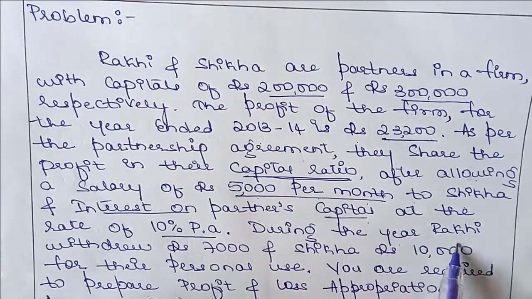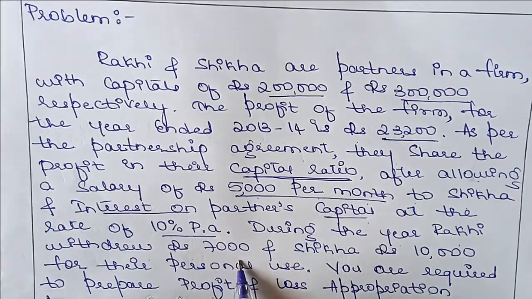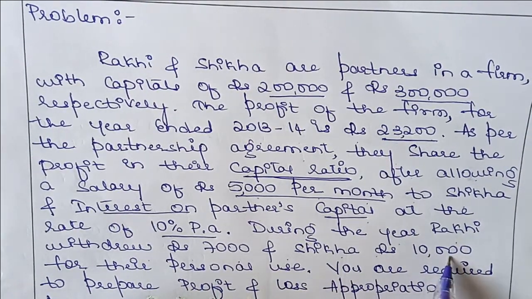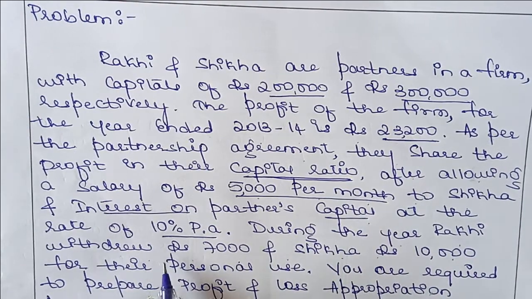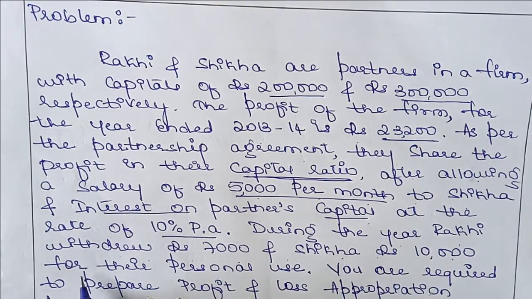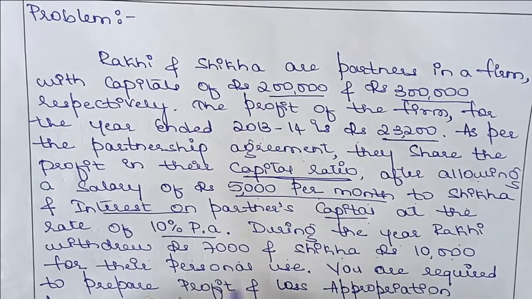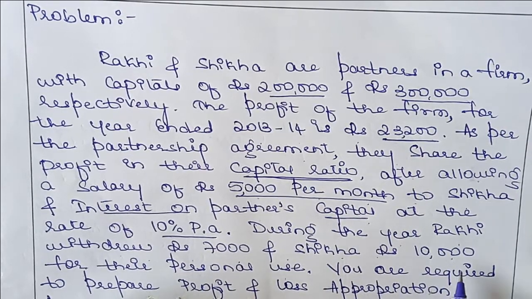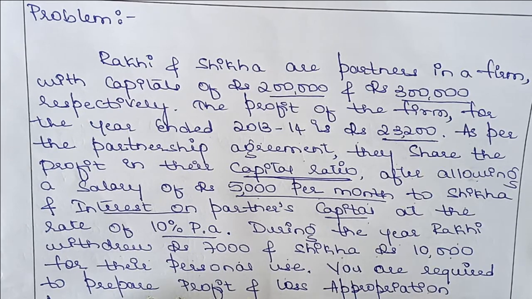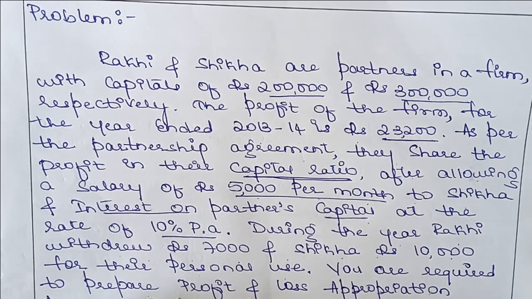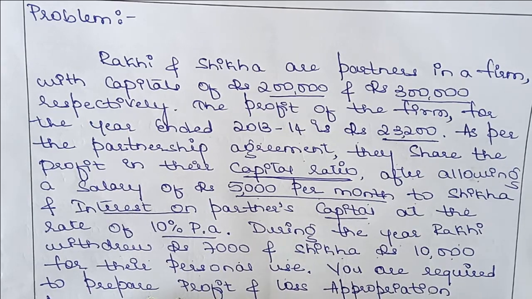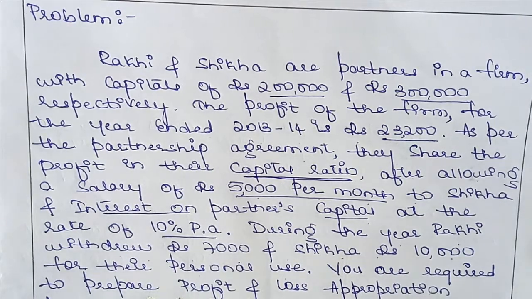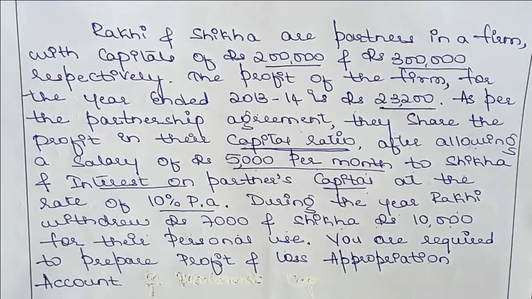During the year, Raki withdrew rupees 7,000 and Shika rupees 10,000. Withdrew in the sense, for their personal use, so it indicates it's drawings here. In the profit and loss appropriation account, we won't take any drawings, but we'll take interest on drawings, but there is no question of interest on drawings here. You are required to prepare the profit and loss appropriation account.